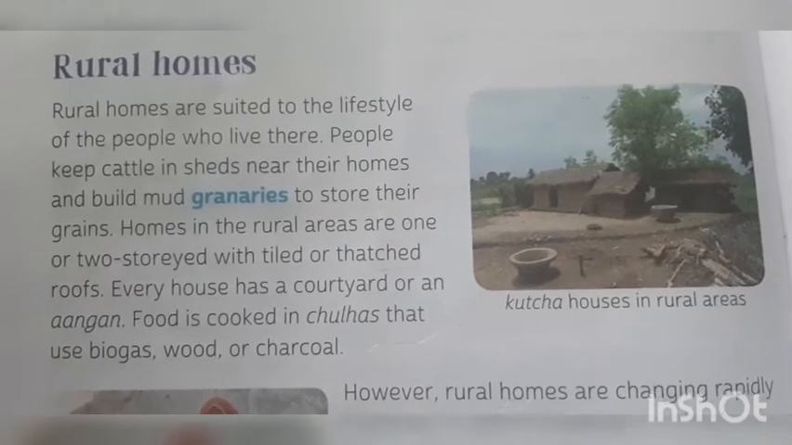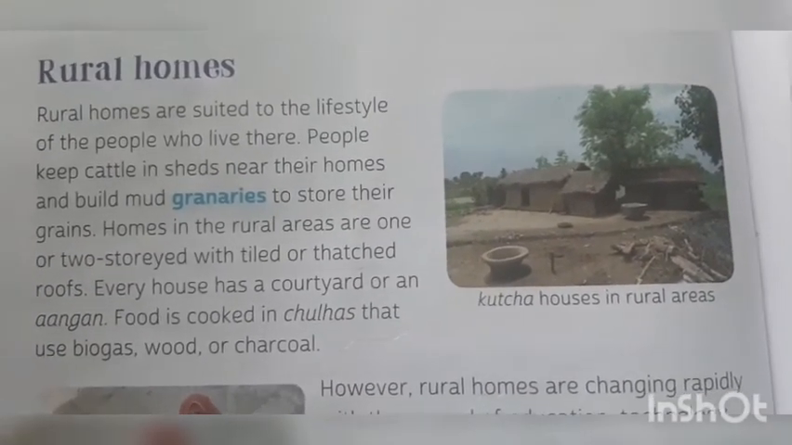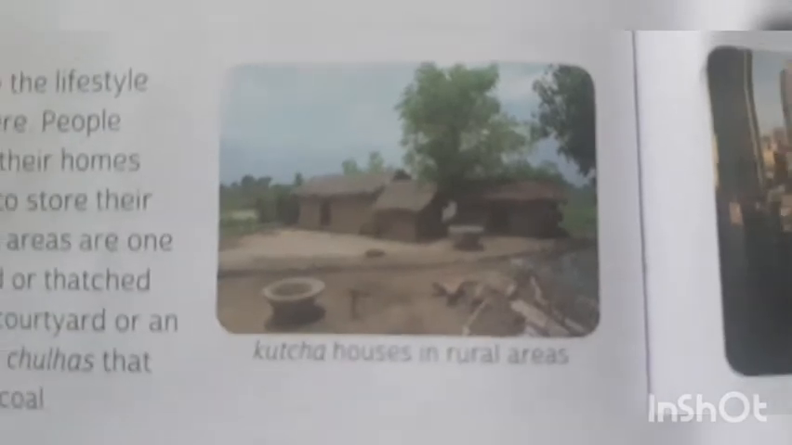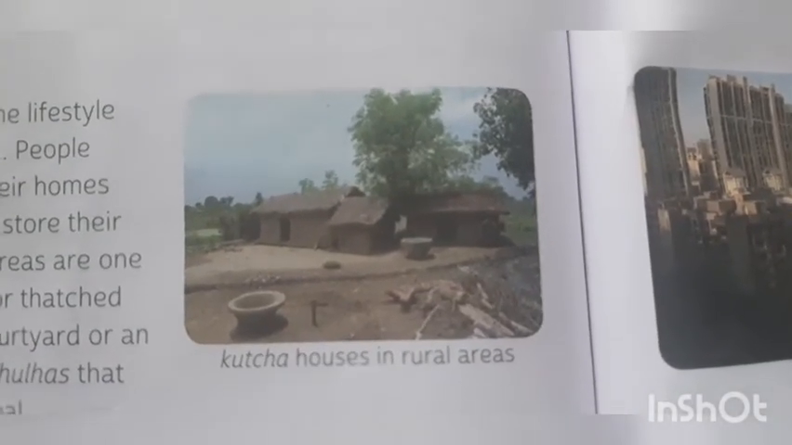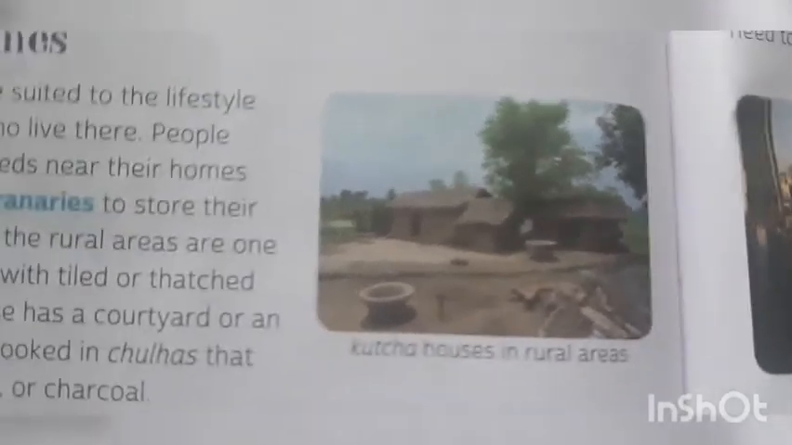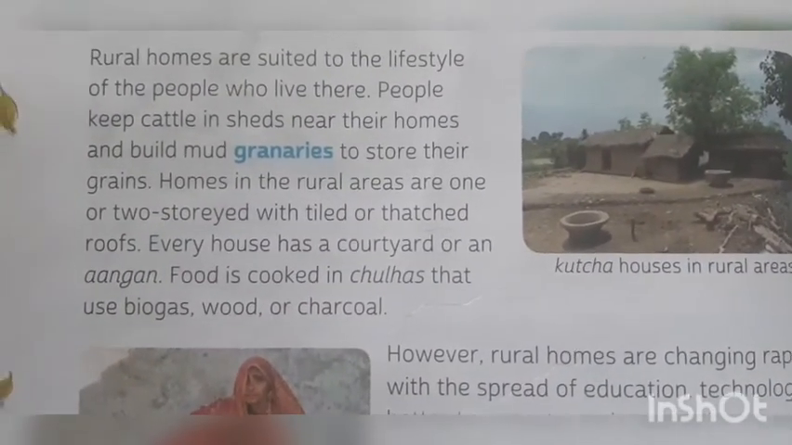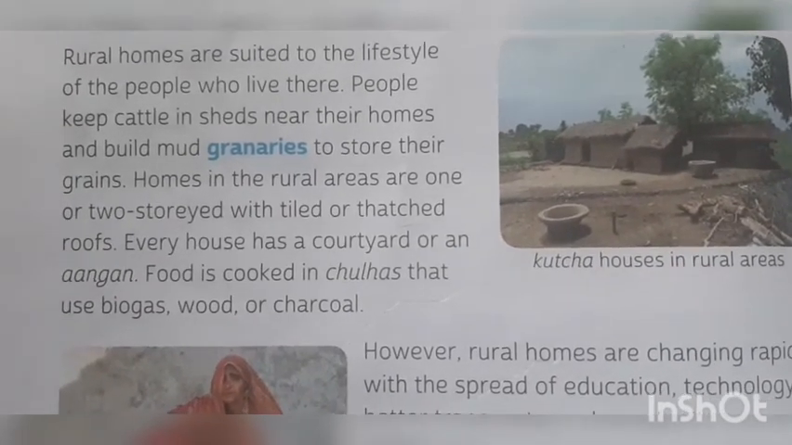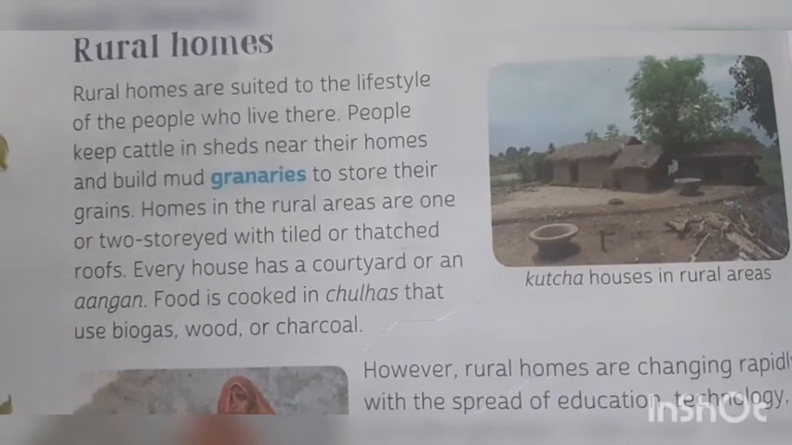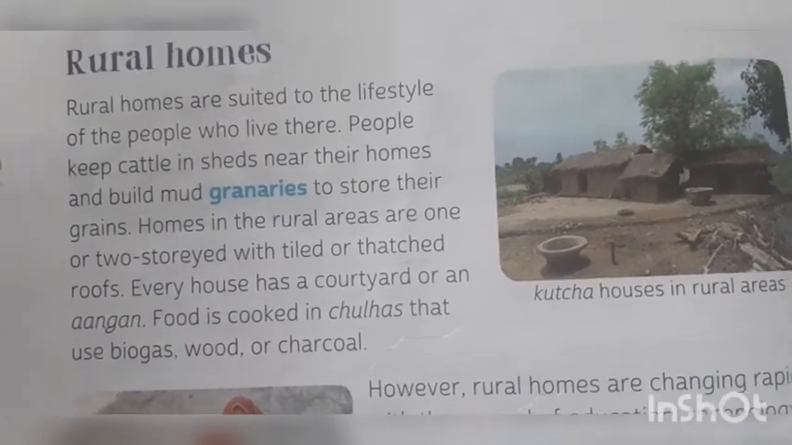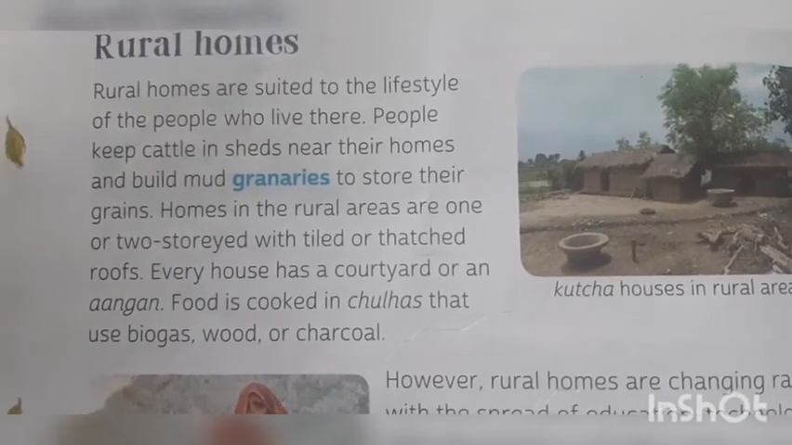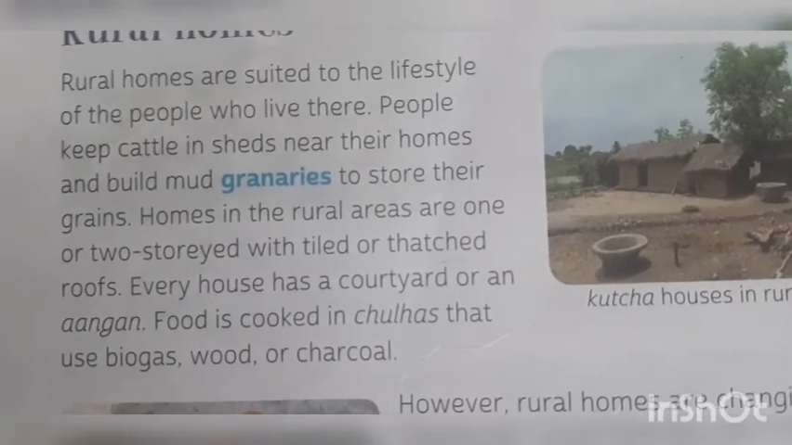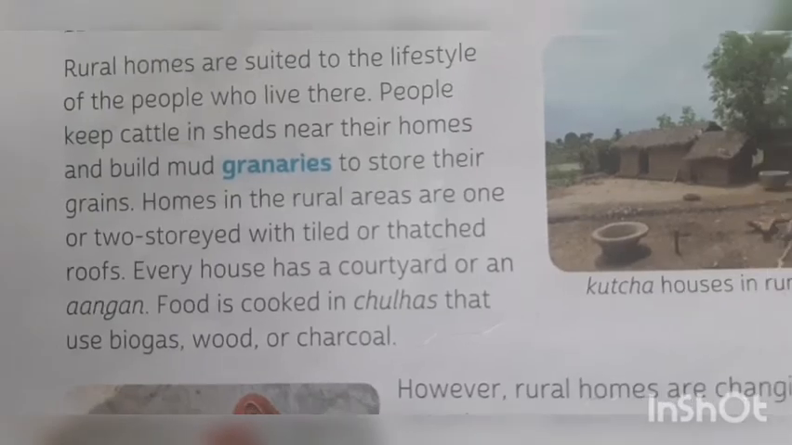Homes in the rural areas are 1 or 2 storied with tiled or thatched roofs. Thatched means the roof that is made with the help of branches of trees and wood, like this. Every house has a courtyard or an angan. Food is cooked in chulhas that use biogas, wood or charcoal. You must have seen in your villages or some other villages that people cook food in chulhas. Sometimes they use biogas, wood or charcoal to cook their food.